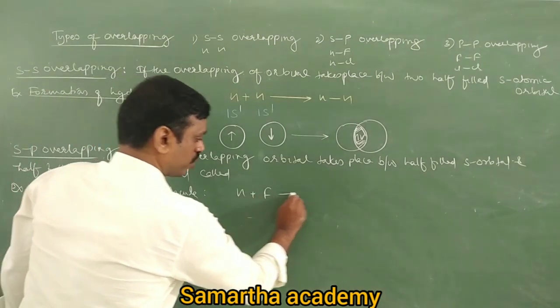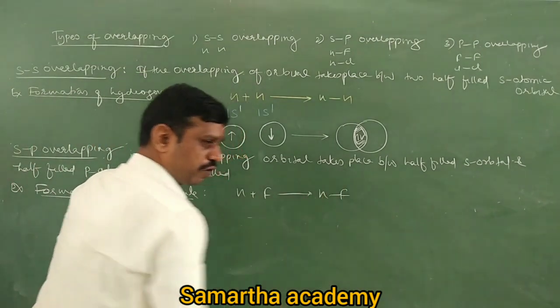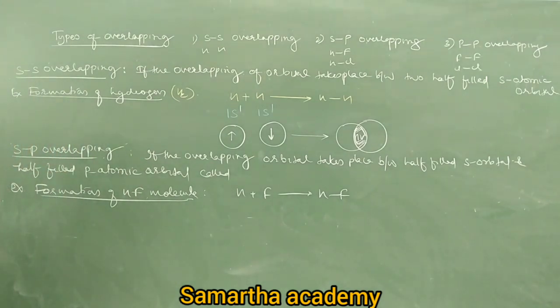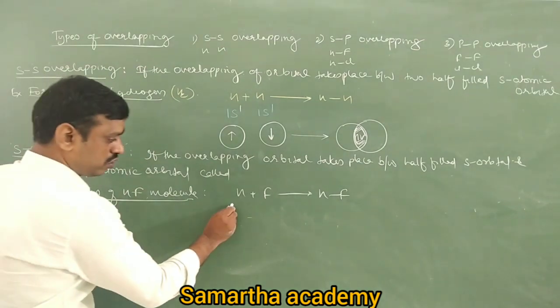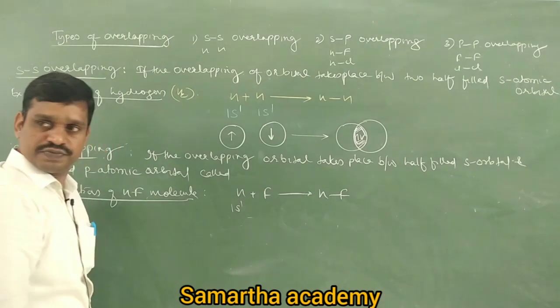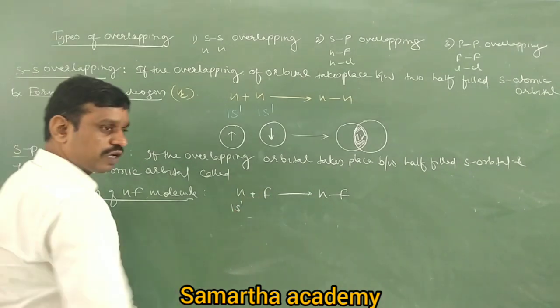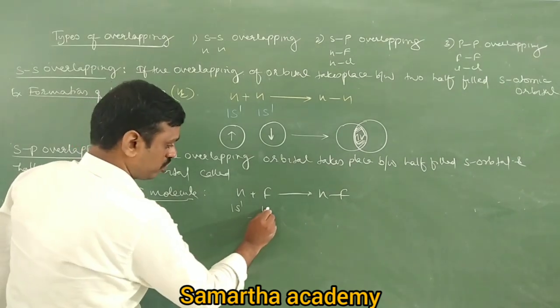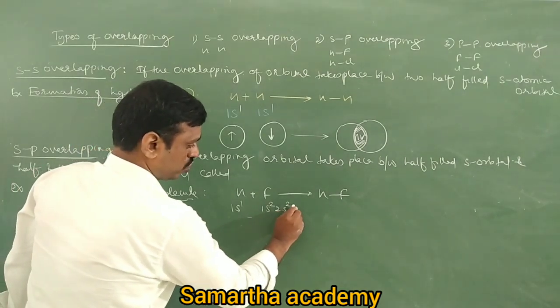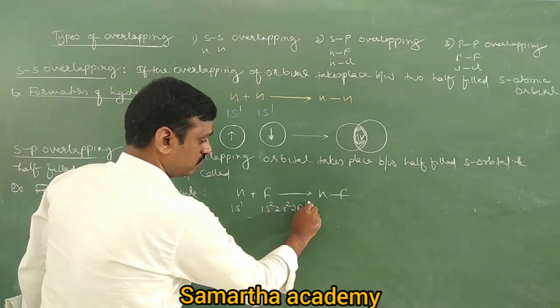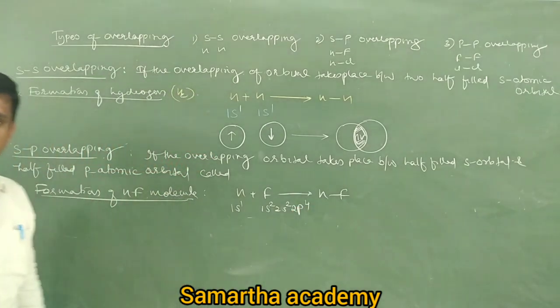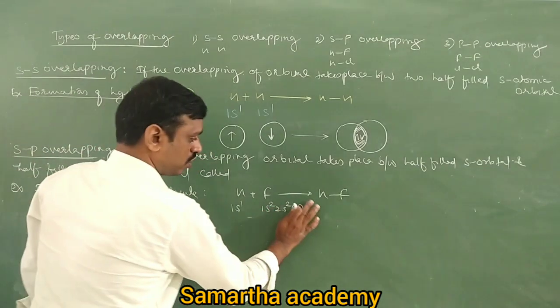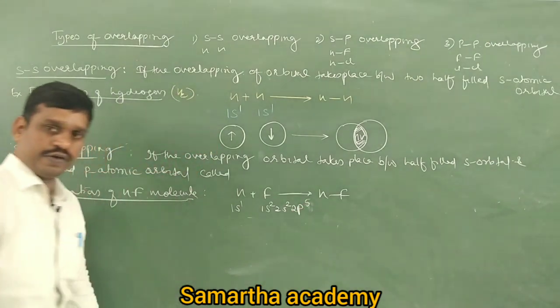H plus F gives rise to an HF covalent bond. Hydrogen has how many electrons? 1s1. Fluorine's atomic number is 9, its electronic configuration is 1s2, 2s2, 2p5.